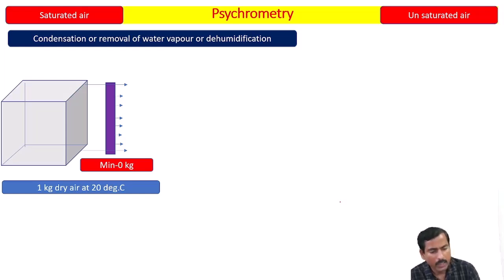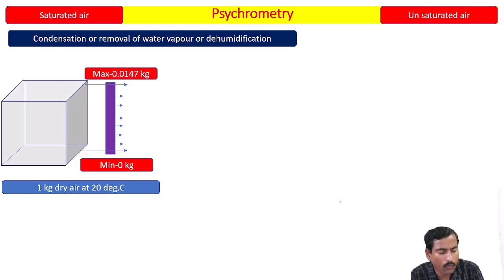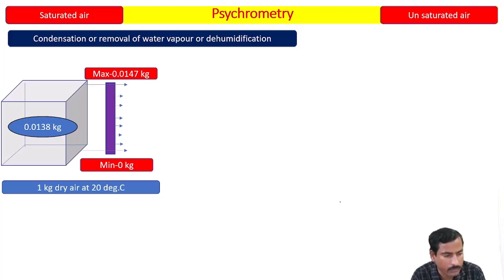Dry air means it has zero water vapor. Now the same question arises: what is the maximum amount of water vapor it can hold at 20 degrees Celsius? Its maximum capacity is 0.0147 kg. Actually, how much water vapor is it carrying? It is carrying 0.0138 kg.